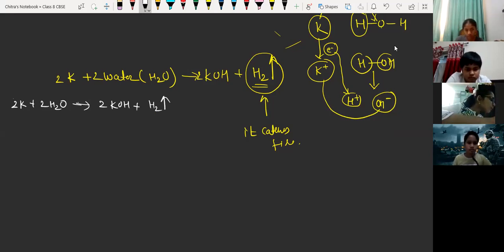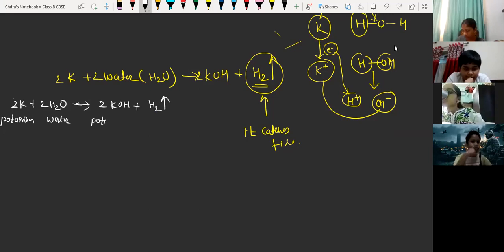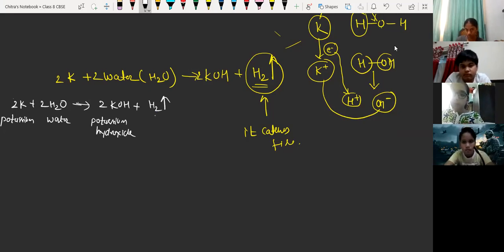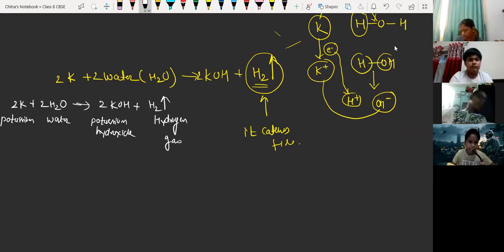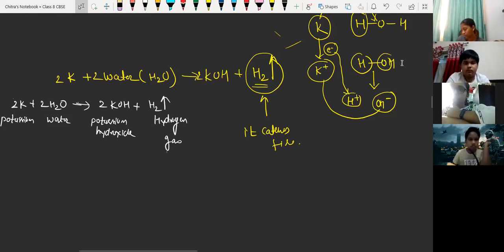So it is potassium. So I am writing here potassium. It is water. It is potassium hydroxide. And we have hydrogen gas. See, that upward direction arrow shows it is going to release into the atmosphere. Okay, so now we have to write the description for the reaction.